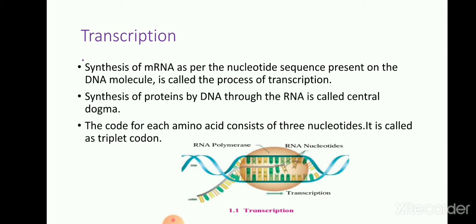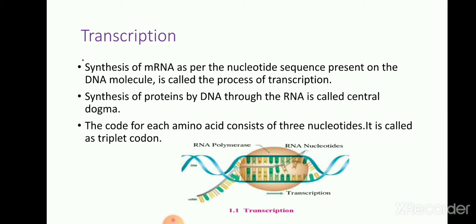Messenger RNA is produced as per the sequence of nucleotides on DNA. Only one of the two strands of DNA is used in this process. The sequence of nucleotides in the messenger RNA being produced is always complementary to the DNA strand used for synthesis, with uracil in RNA instead of thymine of DNA. This process of RNA synthesis is called transcription.